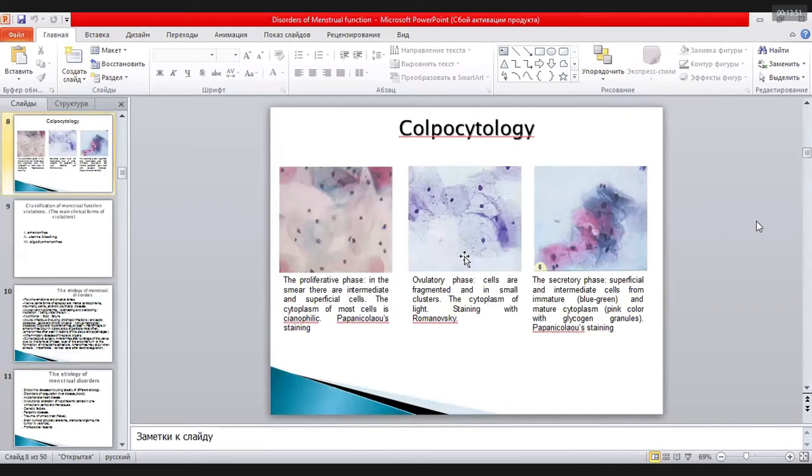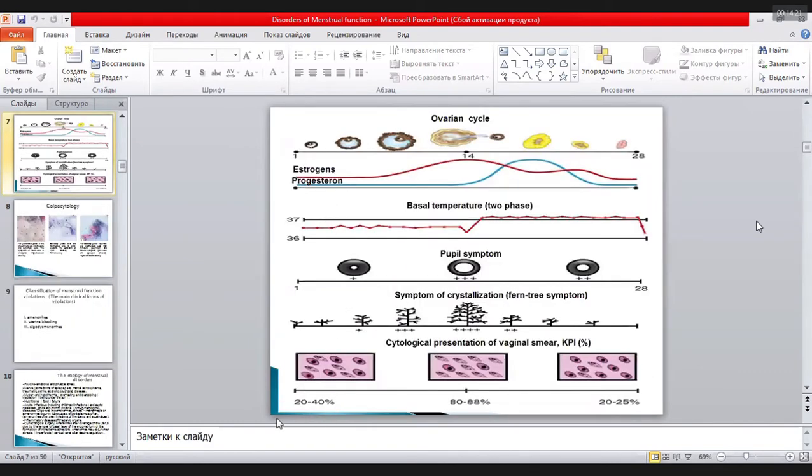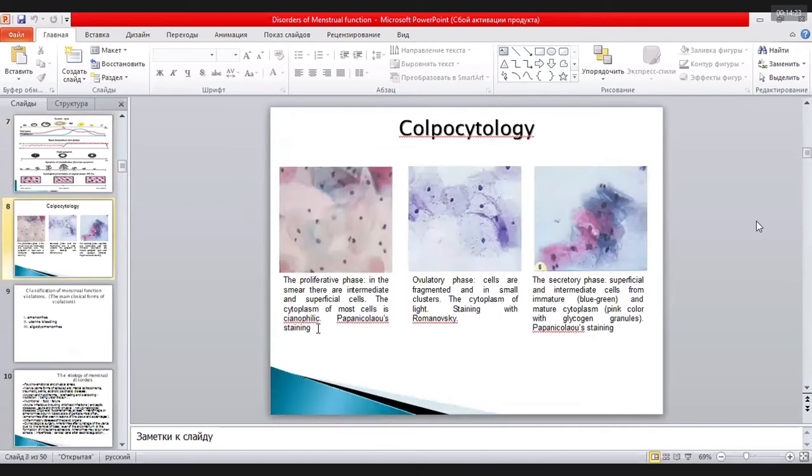Colpocytological investigation, we usually use up to this time. It is the proliferative phase. It is the follicular phase, usually. Proliferative phase is the growth of endometrium inside the uterine cavity. You see this picture, yes? Superficial cells and intermediate cells are present. The cytoplasm of these cells is cyanophilic. Karyopyknotic index, according to this, is 20–40%.